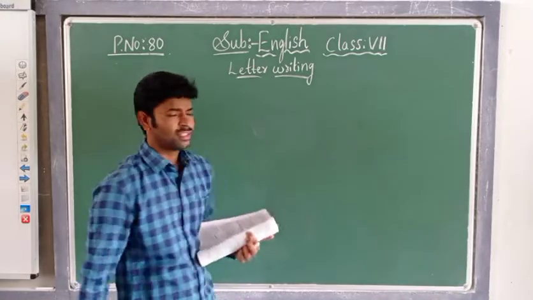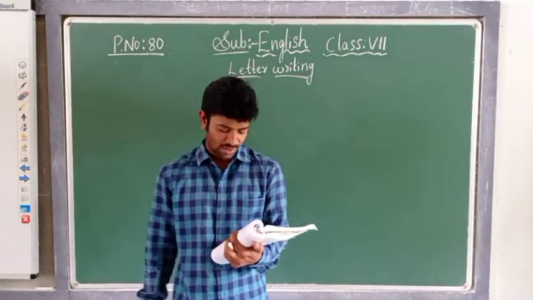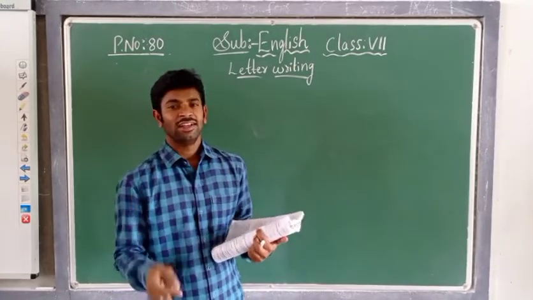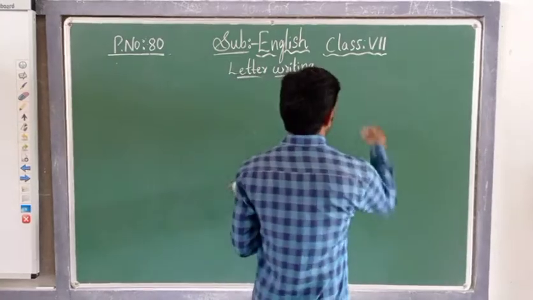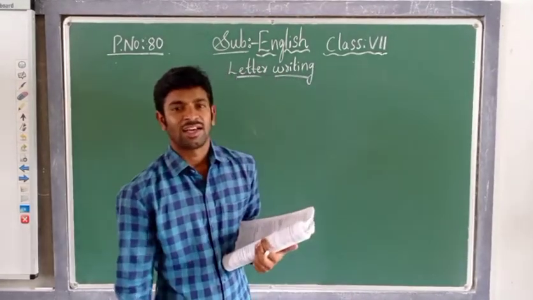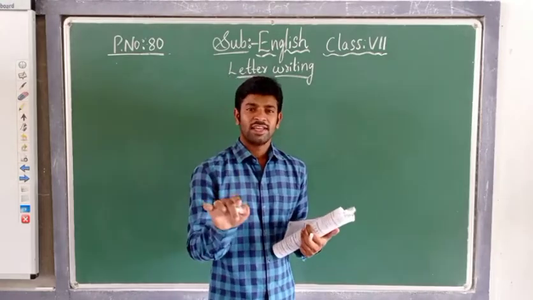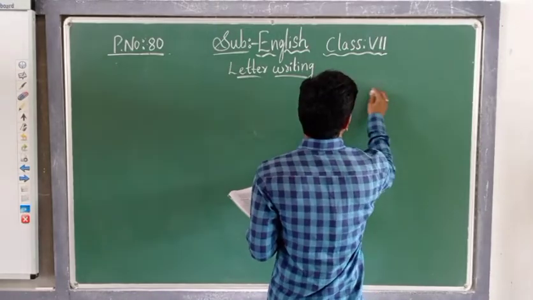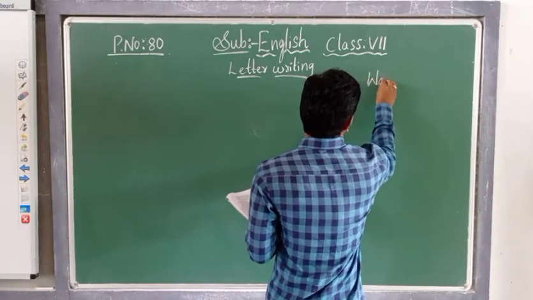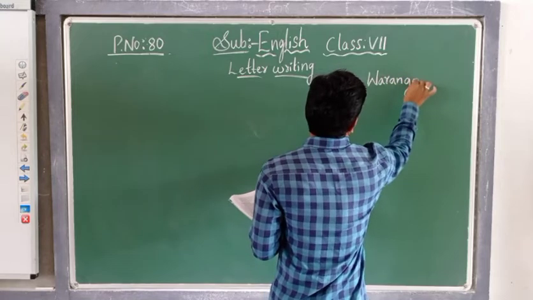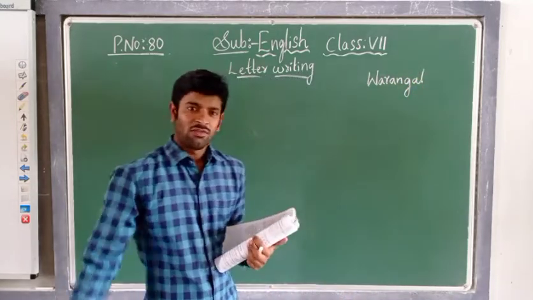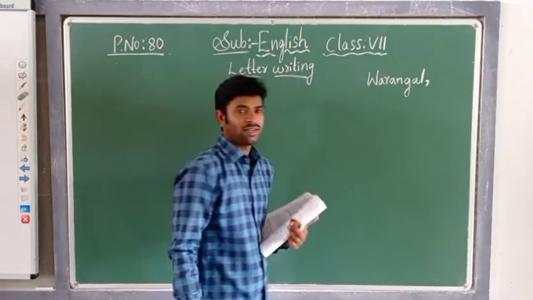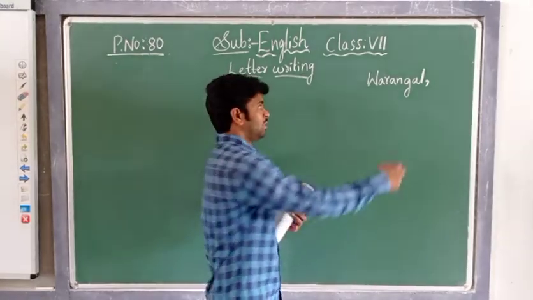Now the first step when we write a letter is to write the station and the date, children. For example, if you belong to Warangal or Telangana, whatever it may be, the station name where you are staying you should mention, children. Station means, suppose, Warangal. Okay, Warangal. Now let us see, children, here. I have kept something here, punctuation marks. What is this punctuation mark? It is a comma.